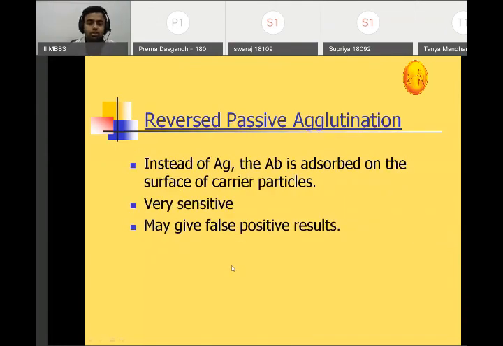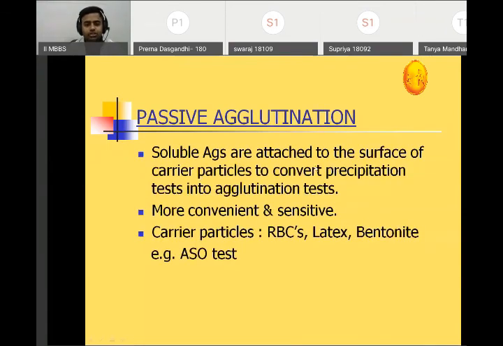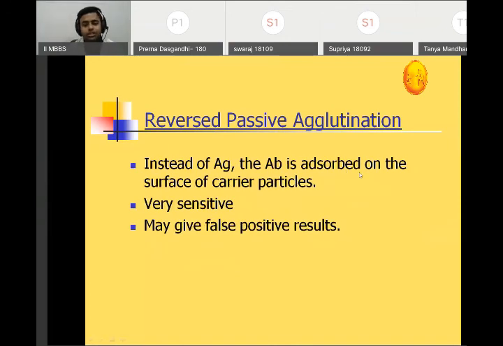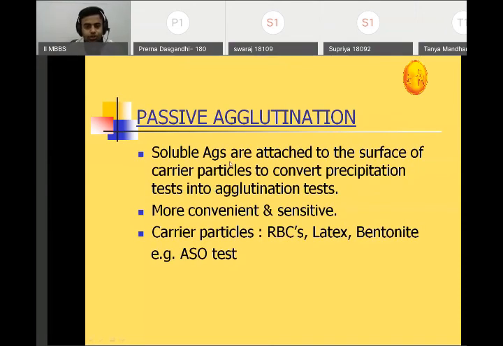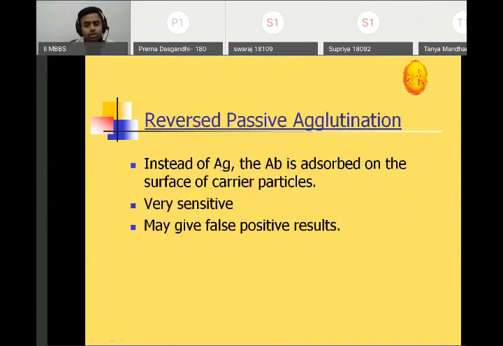Then what is reverse passive agglutination? Instead of antigen, the antibody is adsorbed on the surface of the carrier particle. In passive we saw that antigens are attached; in reverse passive the antibody is attached to the carrier particle. It is very sensitive. It may give false positive results. In passive, the antigen is coated, so it is used for detection of antibody. In reverse passive we detect antigen, because the antibody is coated and we want to detect antigen.